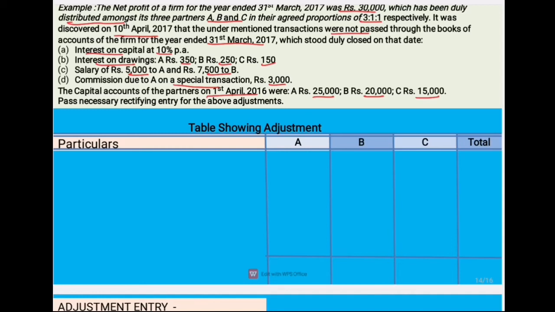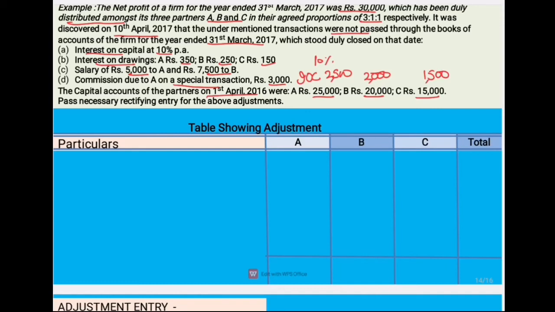So first of all, we will calculate interest on capital for three partners if it is 10% per annum. So A's interest on capital will be 2,500, B's interest on capital will be 2,000 and C's interest on capital will be 1,500.